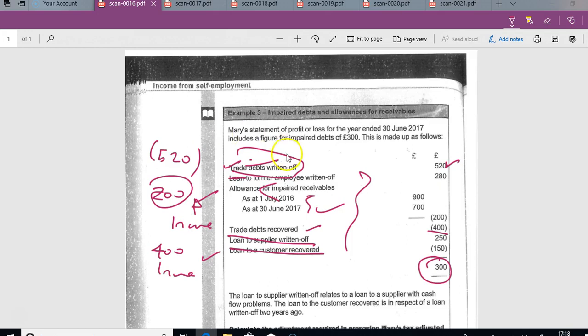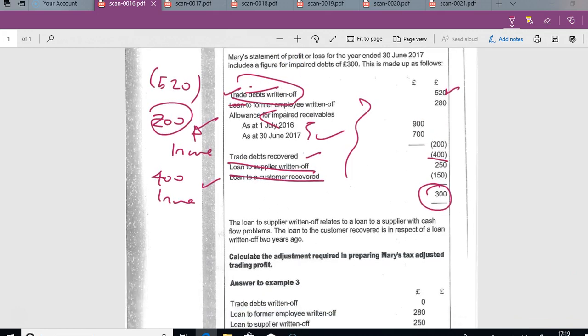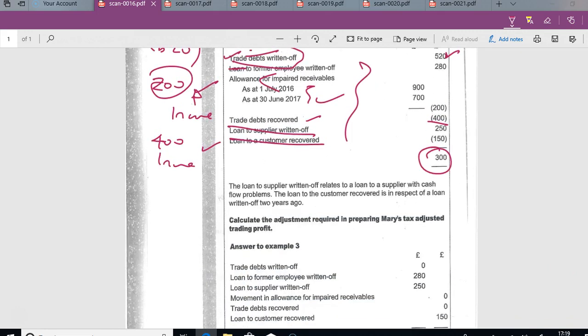So let's just move down the question. This is really a short video, just to look at this question. We're going to be adding back, of course, the loan, because that's not deductible. And we're also going to be adding back the other loan to a supplier. And finally, we're going to be deducting this loan to a customer recovered.